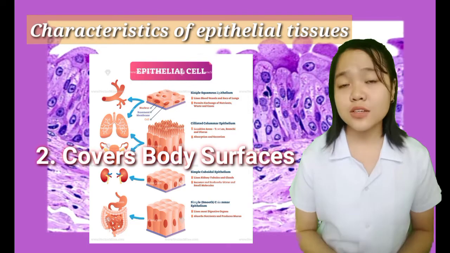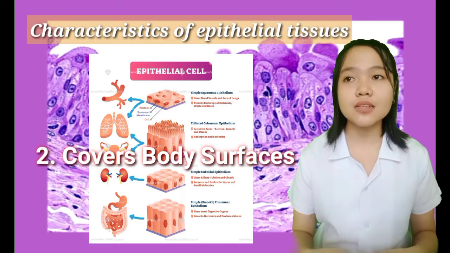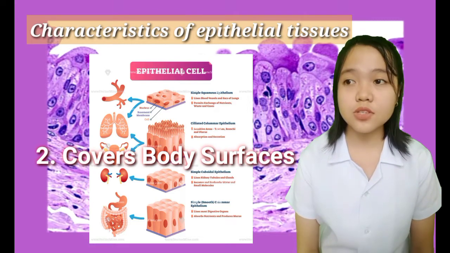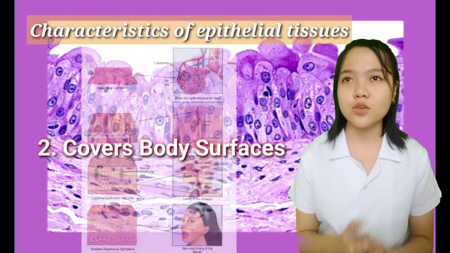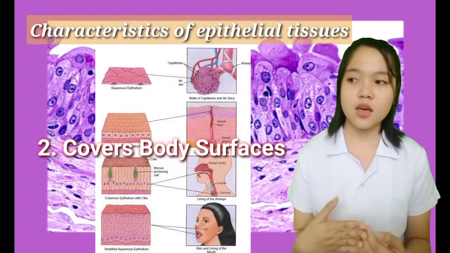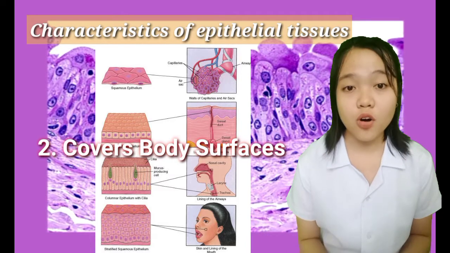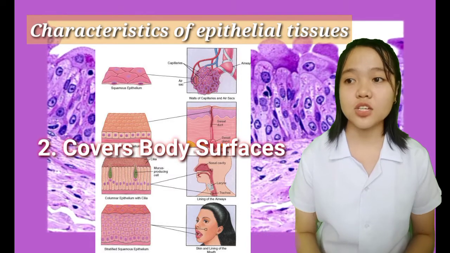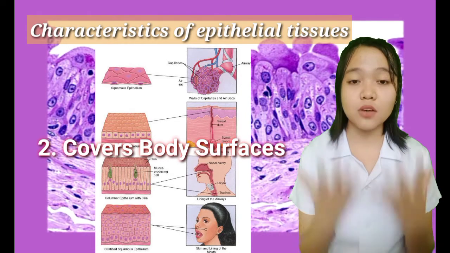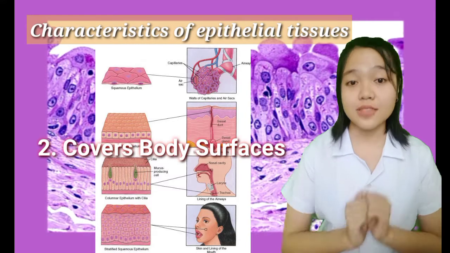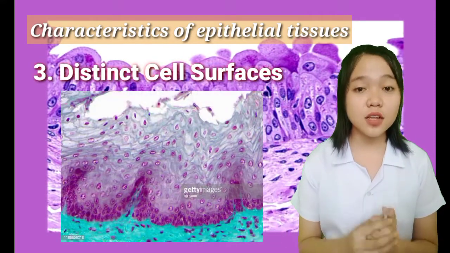Okay, so yung lungs natin, meron din siyang epithelial tissues, yung liver, yung blood vessels, other hollow organs, pati rin yung different cavities of our body, yung linings of the mouth. So all of this are made up of epithelial tissues. So it doesn't only cover surfaces from the outside of our body, but also on the inside.